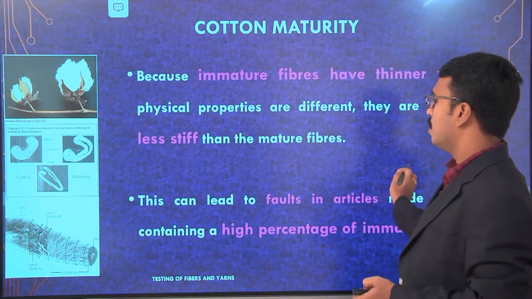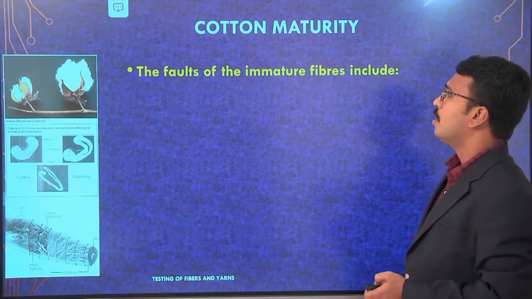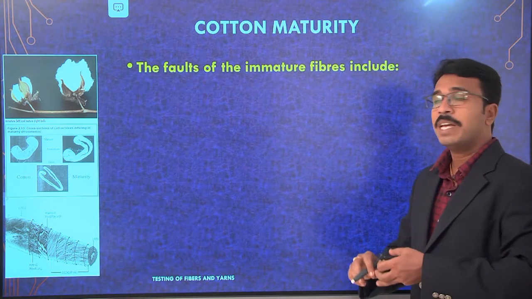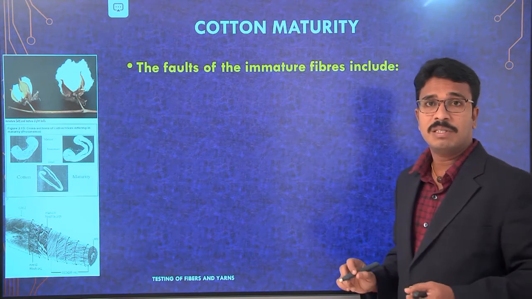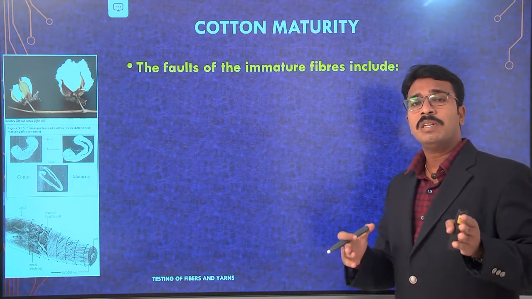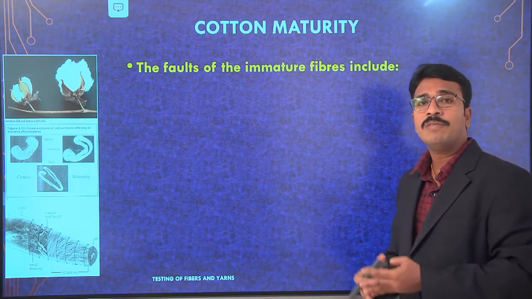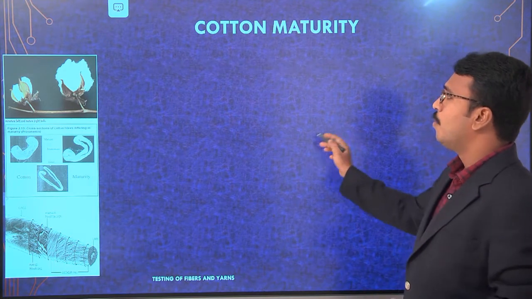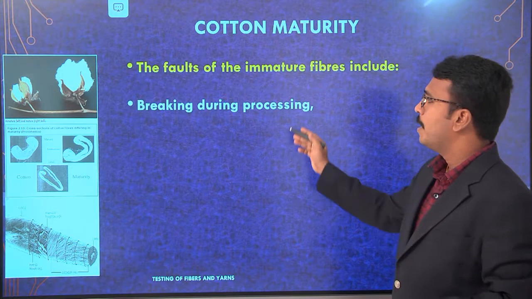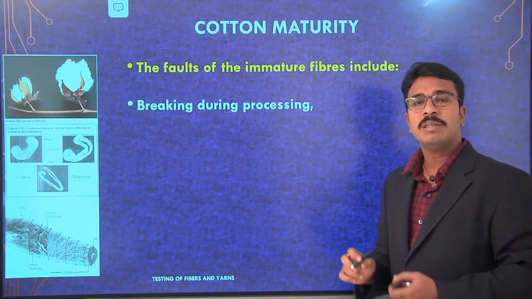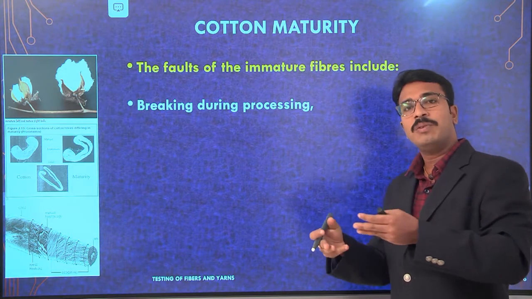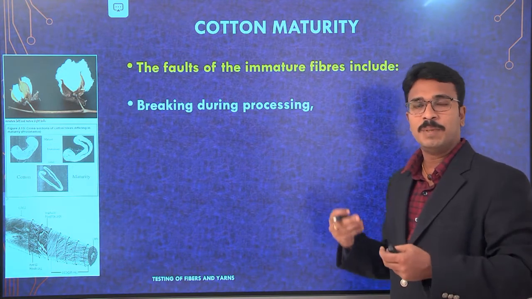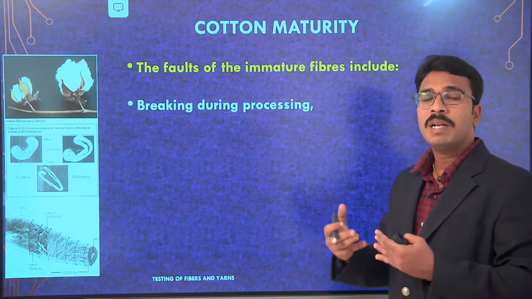Okay, staple yarns. If you look at the various faults, there are various faults which can occur due to the presence of immature fibers. First, breaking during processing, that is, the yarn which we are making out of a high percentage of immature fibers will break easily.